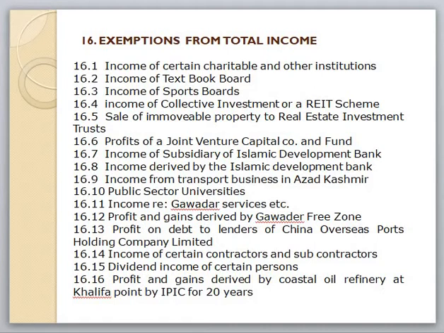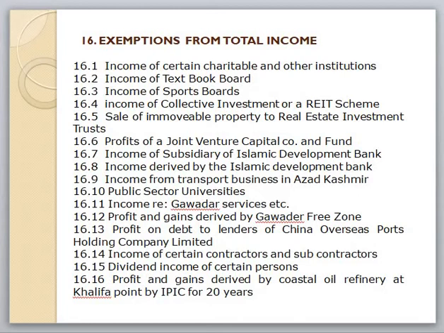Income derived by the Islamic Development Bank, income from transport business in Azad Kashmir, public sector universities, income in Gwadar services etc. Profit and gain derived by the Gwadar free zone, profit on debt to the lender of China Overseas Port Holding Company Limited, income of certain contractors and subcontractors, dividend income of certain persons, the profit and gain derived by the Coastal Oil Refinery at Khalifa Point by the IPIC for 20 years, profit and gain of a refinery, profit and gain derived by the taxpayer from an industrial undertaking set up in the industrial estate, profit and gain derived by the taxpayer from an industrial undertaking set up in the Gwadar industrial estate,